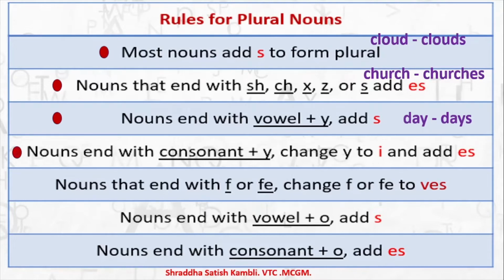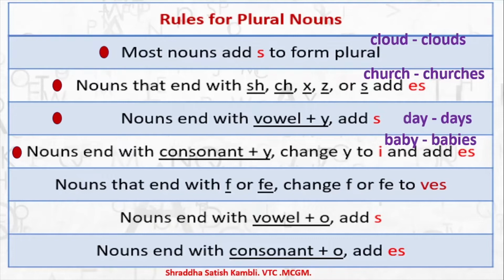Nouns ending with consonant. So when a, e, i, o, u are the vowels, the remaining are the consonants. Okay. So nouns ending with a consonant plus y. What happens? The y here changes to i and it adds es. Now when you look at the rule like that, it might sound difficult, but when you look at the example, you will understand. See, baby, babies.